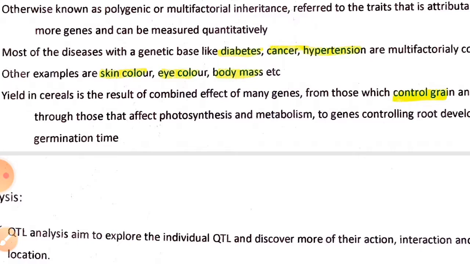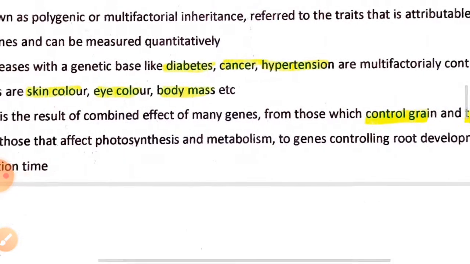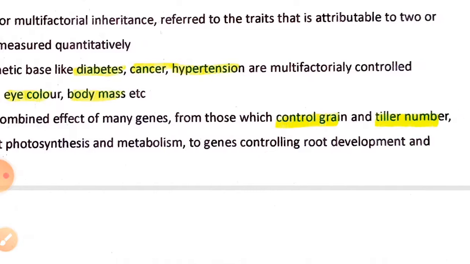Human diseases like diabetes, cancer, and hypertension are also multifactorially controlled, meaning, according to Mendel, this term is used for factors. Factors is not confusing, factors is equal to genes. These factors or genes control diseases like diabetes, cancer, and hypertension.